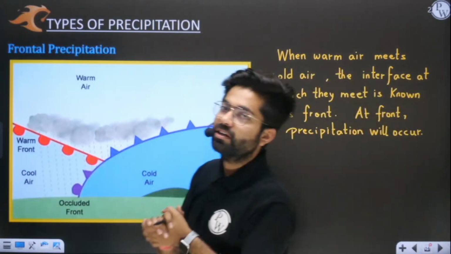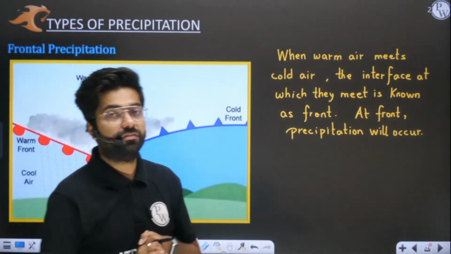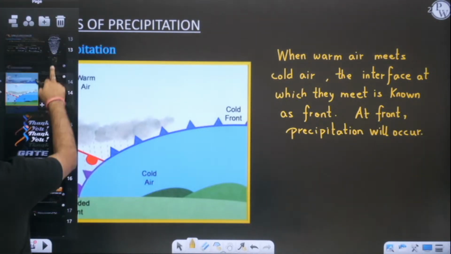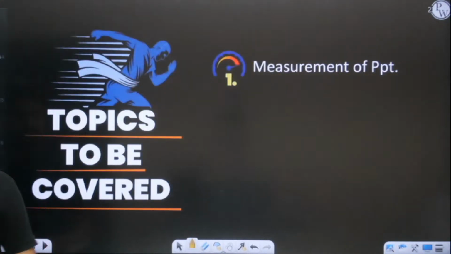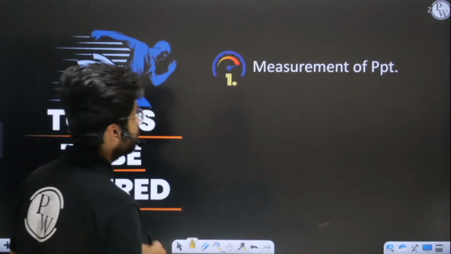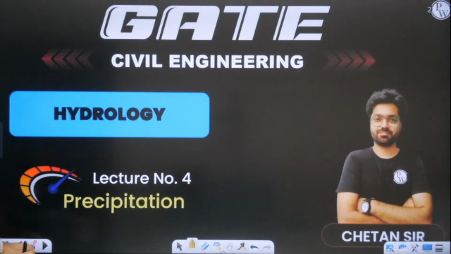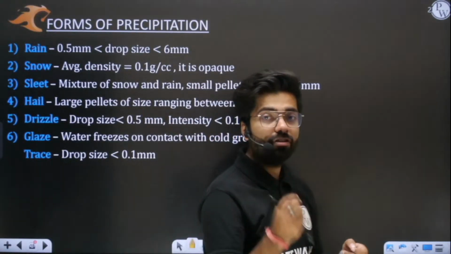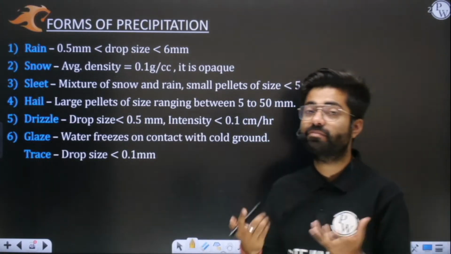Now we'll proceed further, and in today's lecture, what topics are we going to cover? Basically, measurement of precipitation. Forms of precipitation are also left from the last class. So firstly, we are going to discuss forms of precipitation, and then the measurement: how we measure precipitation and why we are interested in measuring it.